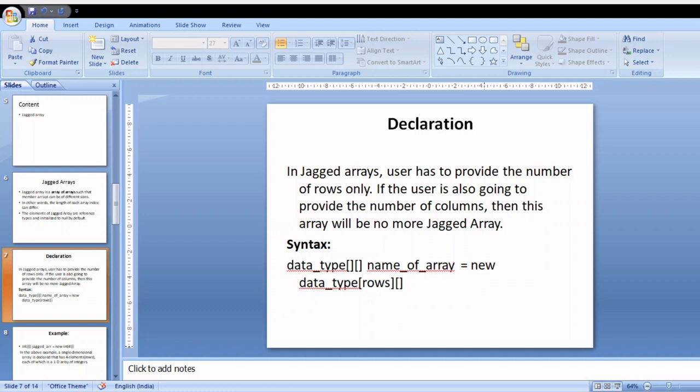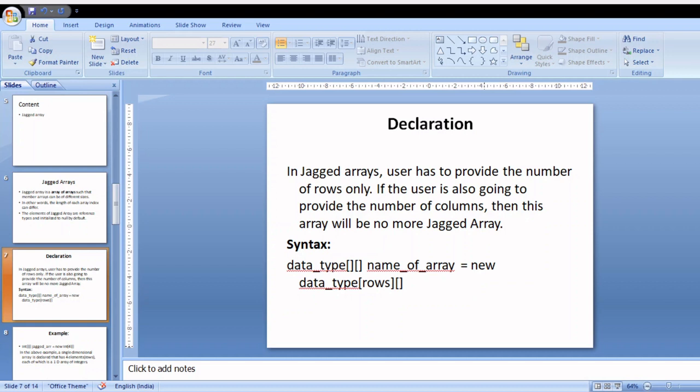The syntax is: write the data type first, specify the subscript, the 2-dimensional subscript, write the name of the array equal to new, again specify the subscript, and mention the number of rows that is going to be stored, and the initialized elements that you have mentioned for the array, the set of elements.